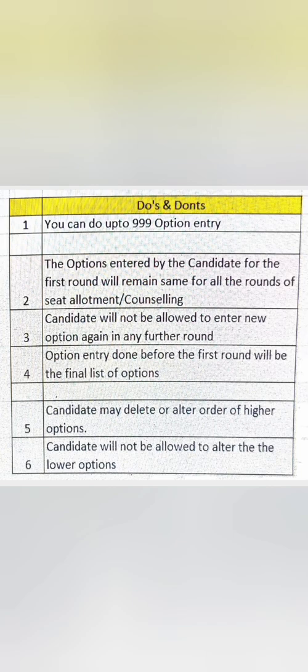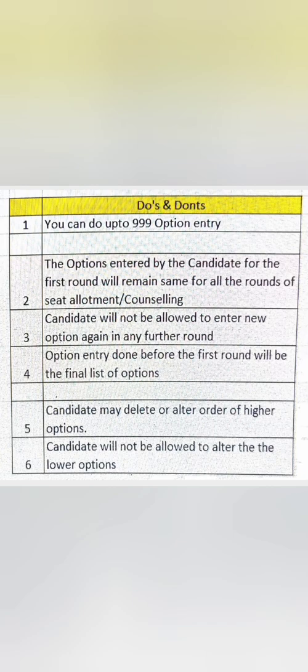So first is that, when you're doing option entry, I'll show how to do it, but 999 option entries you can do, right? So don't restrict to a few option entries, and I will explain what that means. Second is options which you have entered during the first round of counseling will remain the same for all the rounds of counseling. That means, third point, that you cannot add any new option in the later rounds. So somebody who is interested to go in round second and third should be very cautious that whatever you enter in the first round will remain there, and you cannot enter anything new. So don't worry, I will show this with the example just now, right?